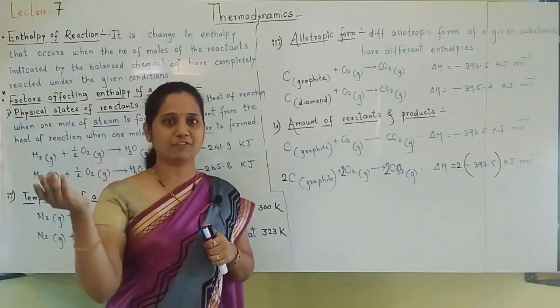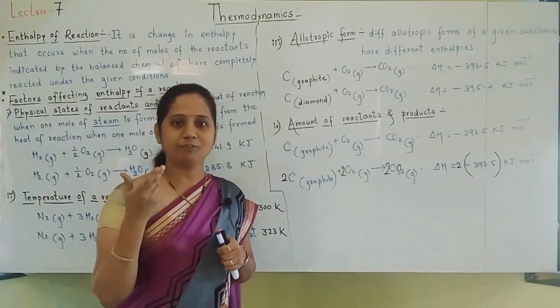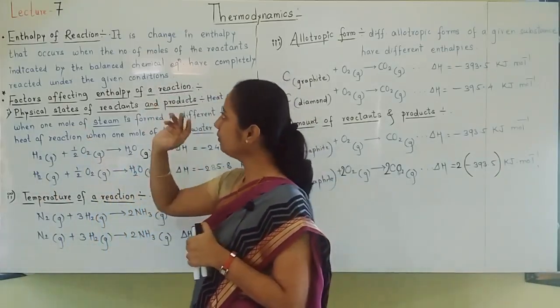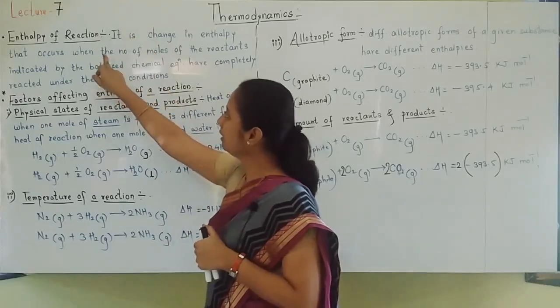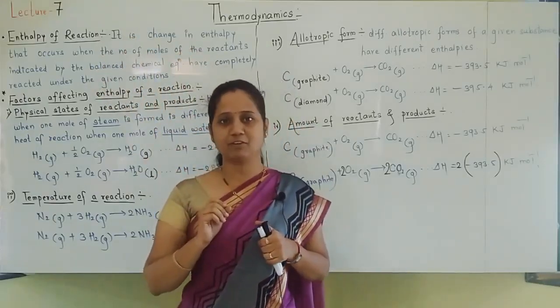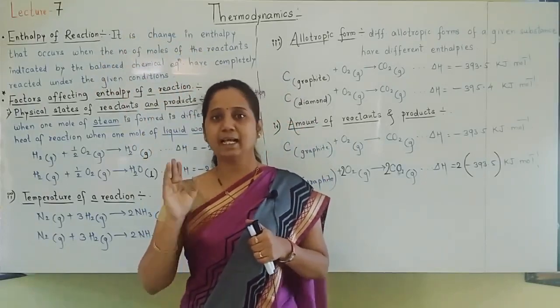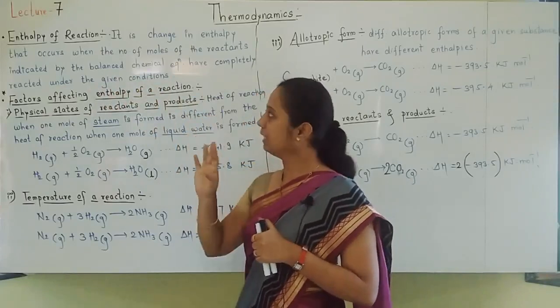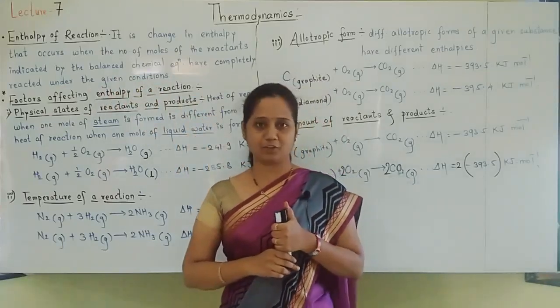If vaporization, fusion, formation or combustion, different conditions are there. Whatever number of moles of reactants are indicated in the balanced chemical equation that are reacted under given conditions, that is called enthalpy of reaction.